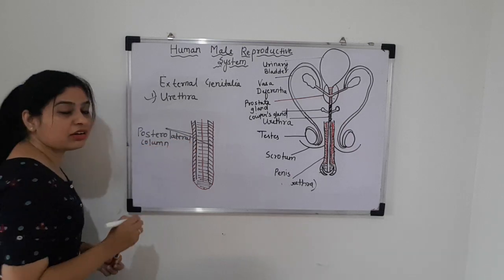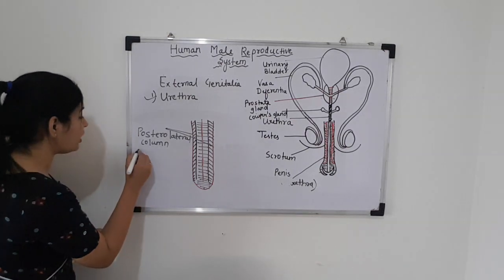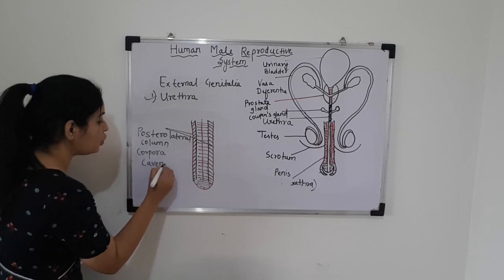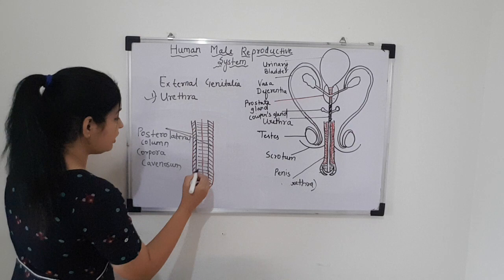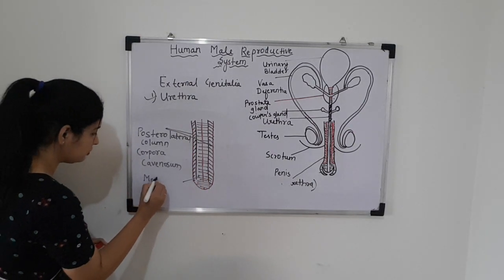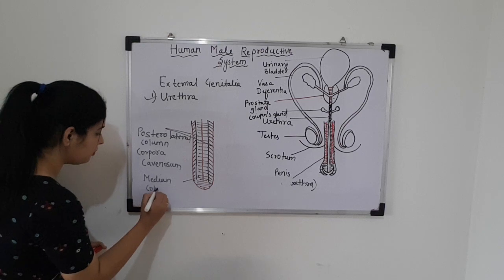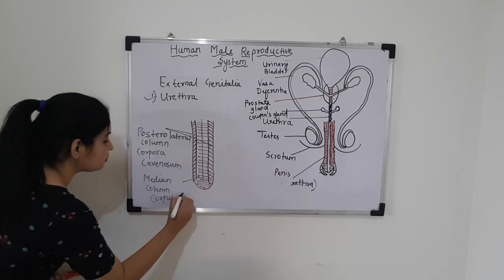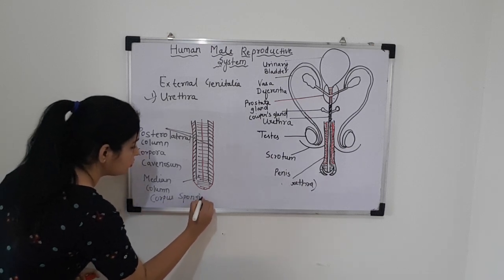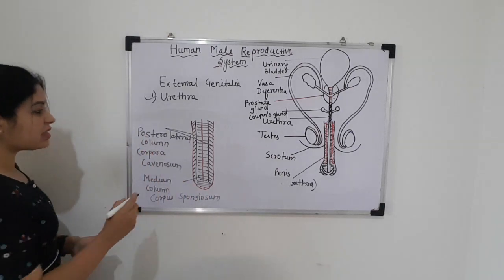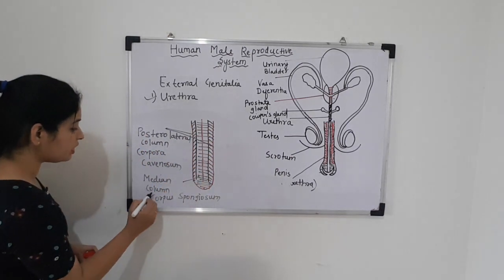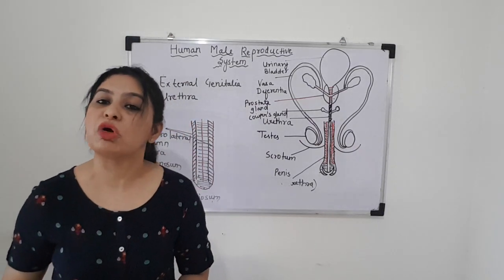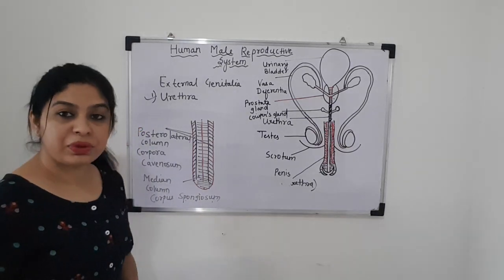In the posterolateral column, the erectile tissue present is called corpora cavernosum. In the median column, the erectile tissue present is called the corpus spongiosum. So you can see in the diagram itself that this penile urethra is present in the corpus spongiosum, and that is the reason the penile urethra is also called the spongial urethra. So this is all about urethra, dear students.